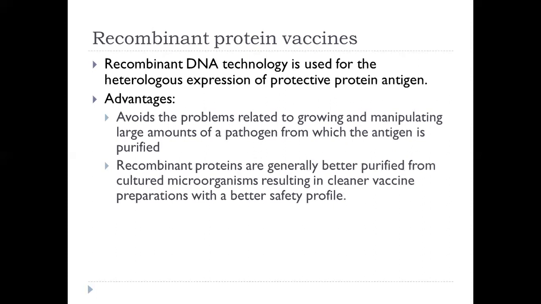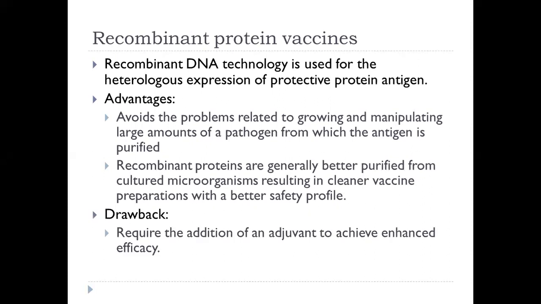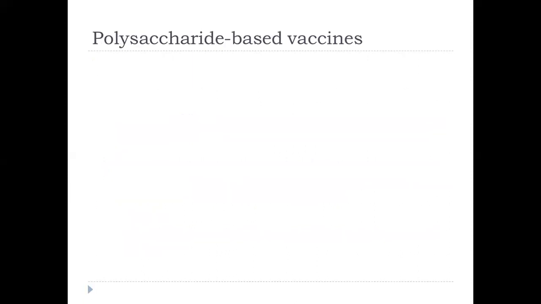The advantage of this is it avoids the problems related to growing and manipulating large amounts of the pathogen from which the antigen is purified. Recombinant proteins are generally better purified from cultured microorganisms, resulting in cleaner vaccine preparation with a better safety profile. The drawback of this recombinant protein vaccine is it requires the addition of an adjuvant to achieve enhanced efficacy.